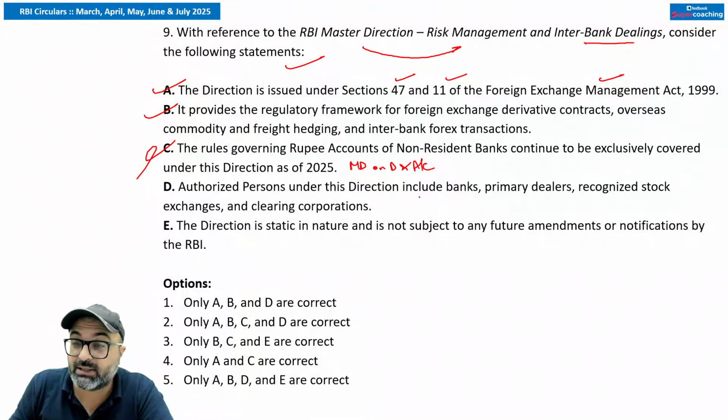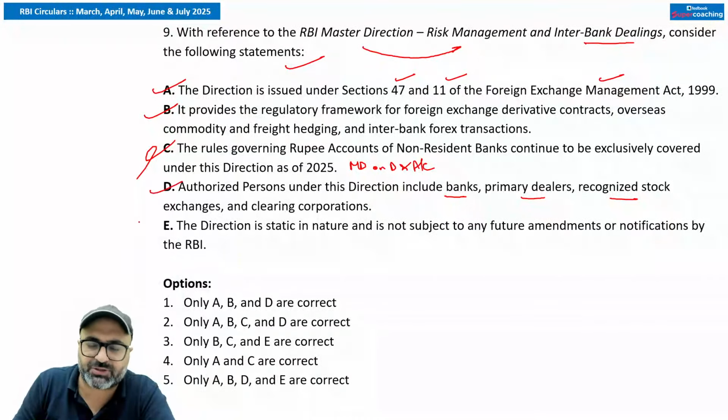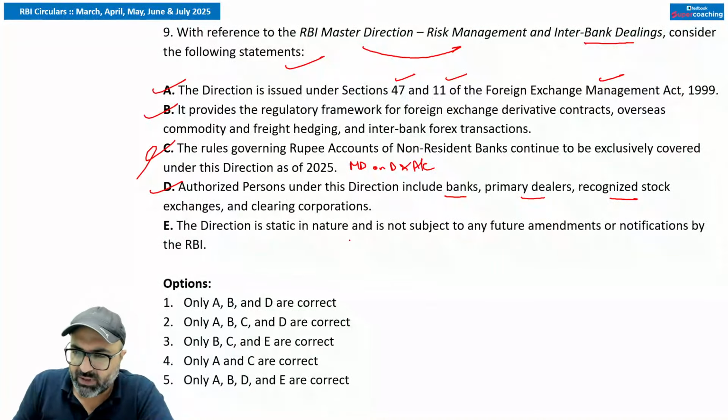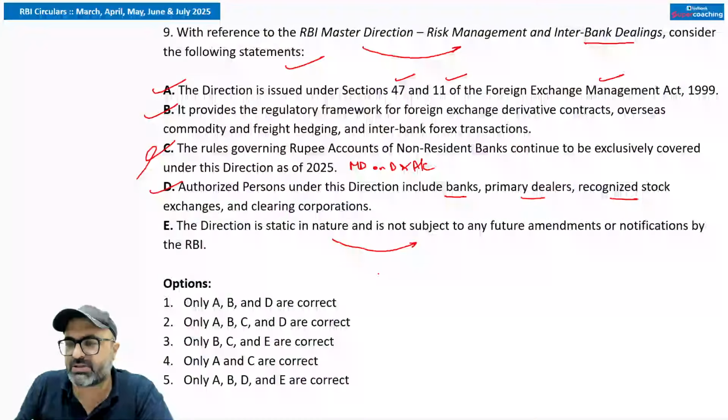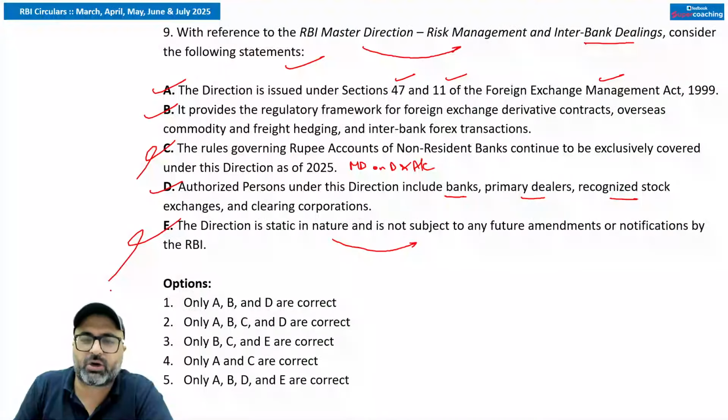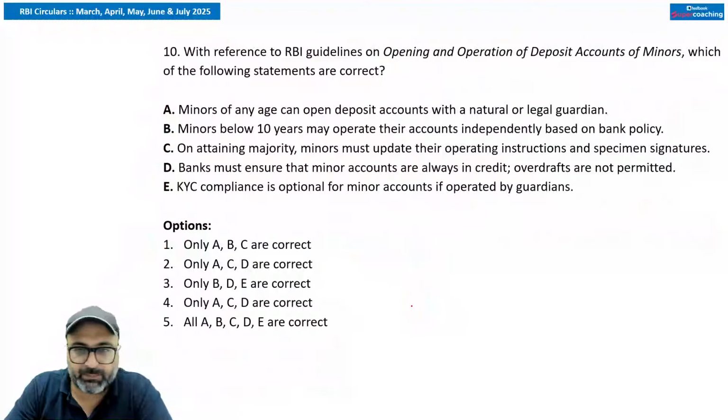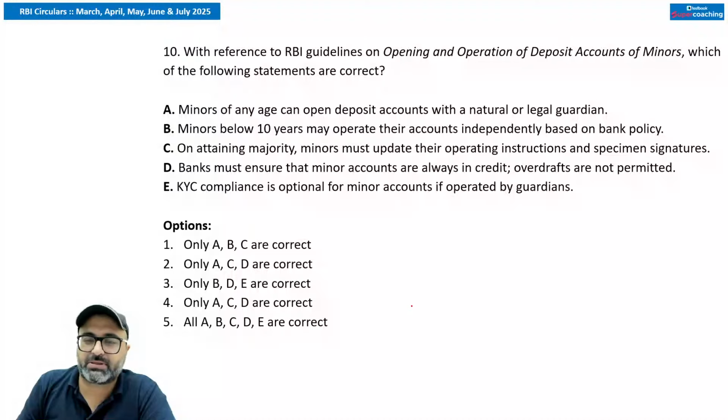Authorized persons under the direction include banks, primary dealers, recognized stock exchanges as well as clearing corporations. That is true. The direction is static in nature and it is not subject to any future amendments. That is wrong. So it will be updated continuously. So answer is going to be first statement A, B, D are correct. Got it? Moving on to the next question, guys.